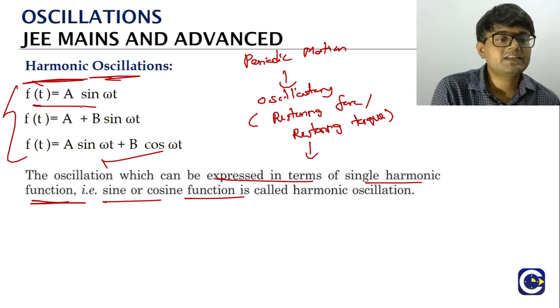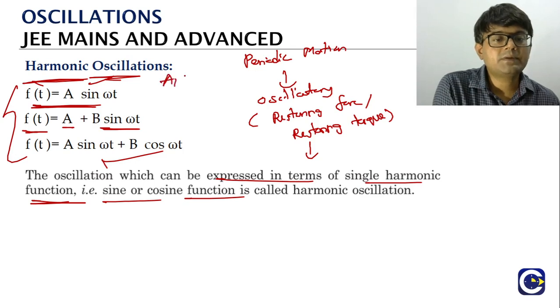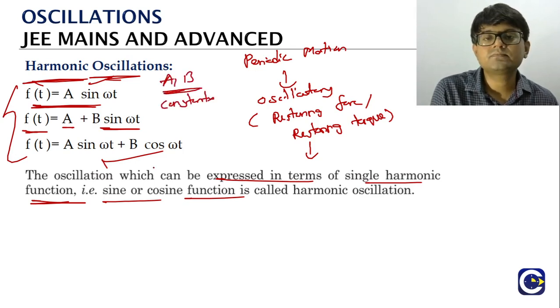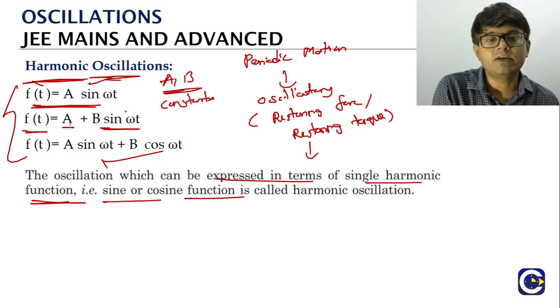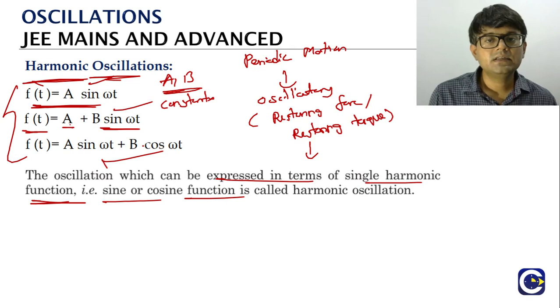You can see the first equation is A sin omega t, with a sine function. The second is A plus B sin omega t. Here capital A and capital B are constants. There is a constant plus sin omega t, so it's also a harmonic oscillation.